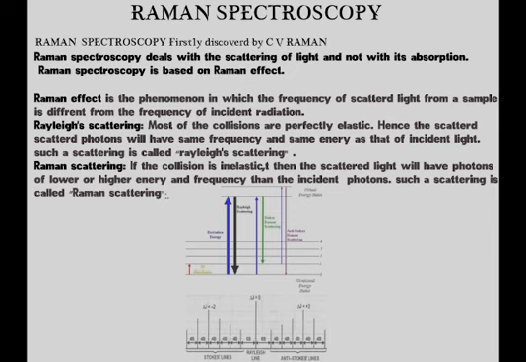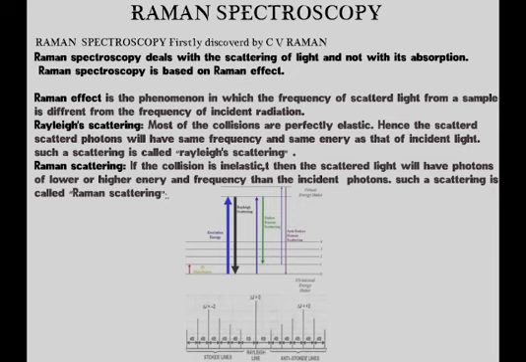The next thing is Raman scattering. In the case of Raman scattering, collisions are inelastic, whereas in Rayleigh scattering they are perfectly elastic. The scattered light will have photons of lower or higher energy and frequency than the incident photon, which means the scattered light will have a frequency and energy not equal to the incident light.